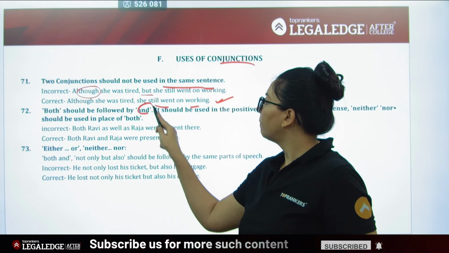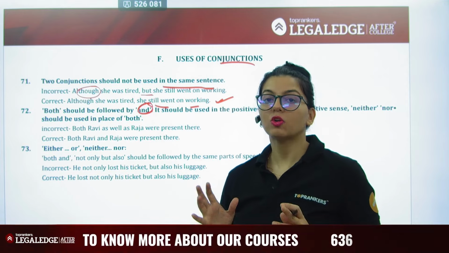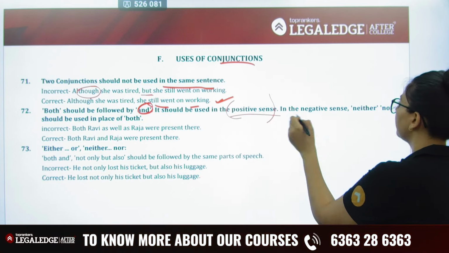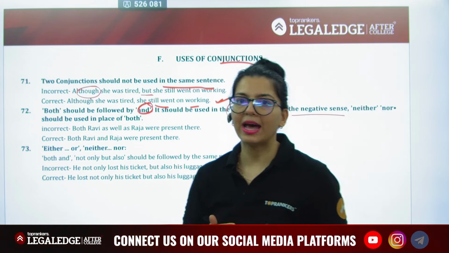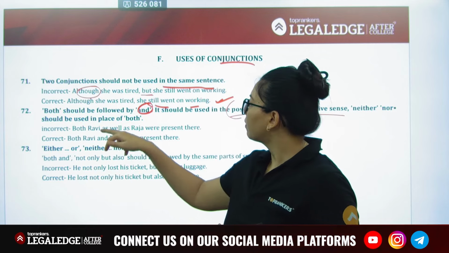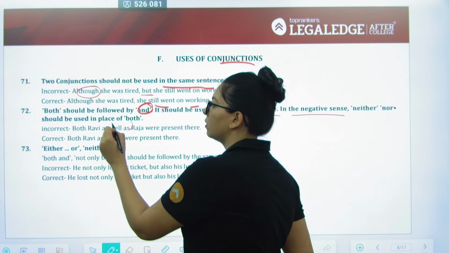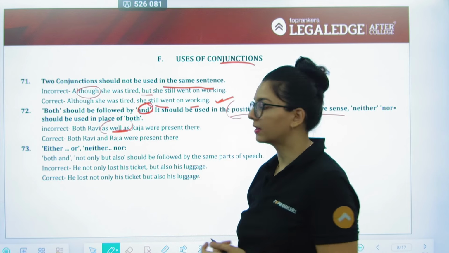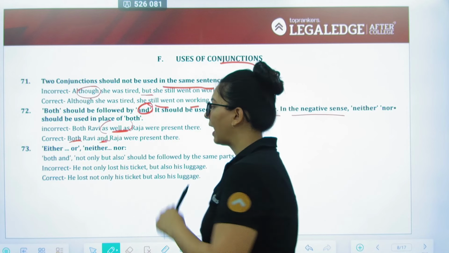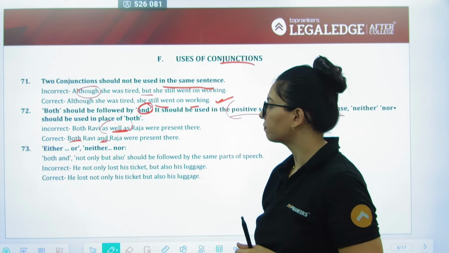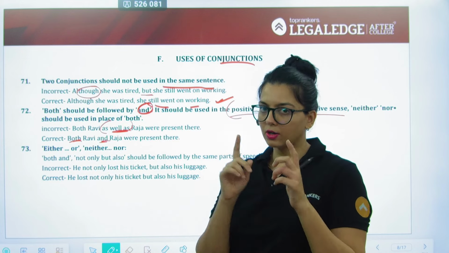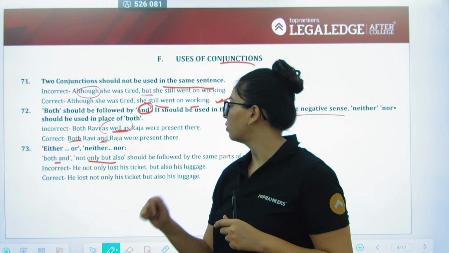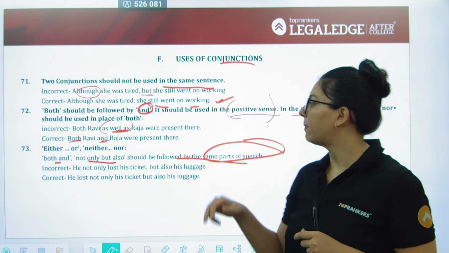"Both" should be followed by "and." This is a pair. It's a correlative conjunction, so you can't leave out the other half. It should be used in a positive sense. If it is negative, you are going to use neither nor. So "Both Ravi as well as Raja were present" is going to be wrong because if we put "as well as," it becomes a dependent subject, na. ये तो हमने subject verb agreement में कर लिया था. So it is going to be "Both Ravi and Raja were present." Either-or and neither-nor are correlatives. Always use them together. Likewise, both-and, not only-but also, they should always have the same part of speech.